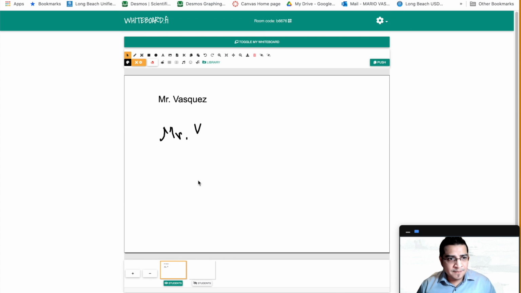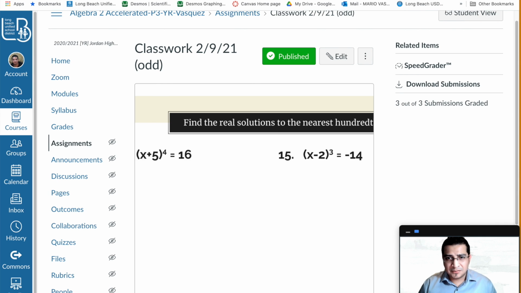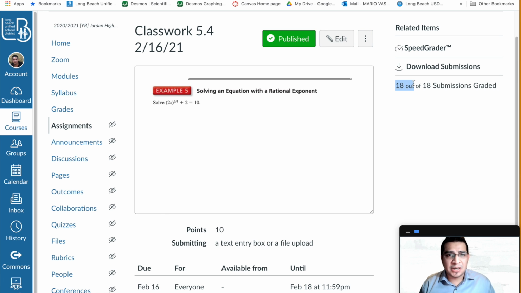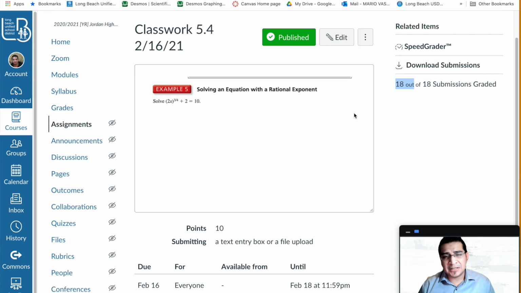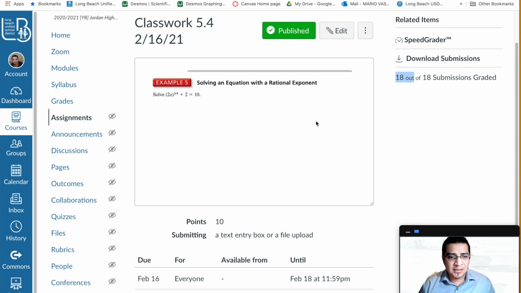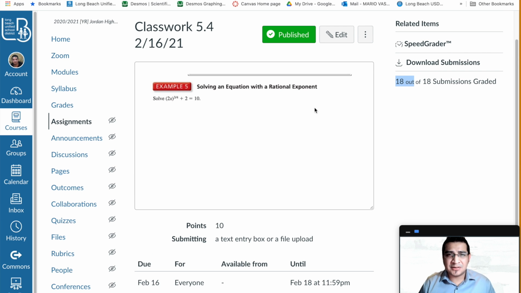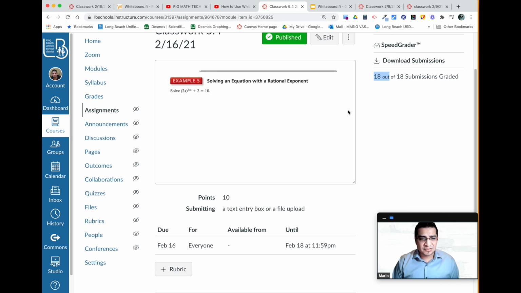I'm not going to do that, but that is an option for them as well. That gives the students more flexibility in case they're having trouble writing with the mouse. My numbers went up, and sometimes I get like 20 out of 22, which is even better. When I give them points for something, they're more likely to do it. So they do the classwork and they get points for it.